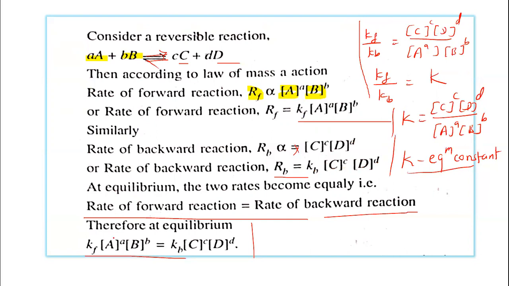By putting these together and taking the ratio Kf upon Kb, rearranging the equation, we get Kf upon Kb equal to this. But Kf is constant and Kb is constant, so constant divided by constant is equal to a constant. Therefore we can write K equal to the concentration of the products divided by the concentration of the reactants. So K is called the equilibrium constant for the reversible reaction.